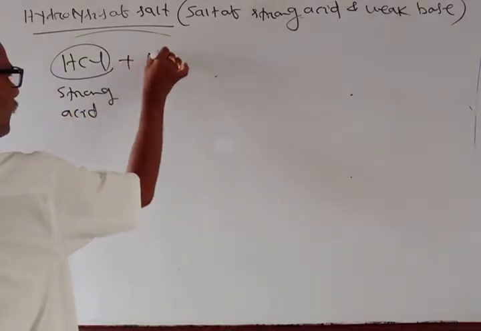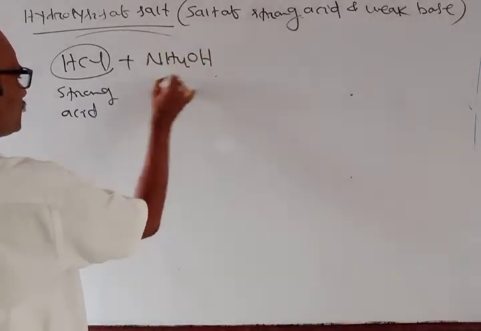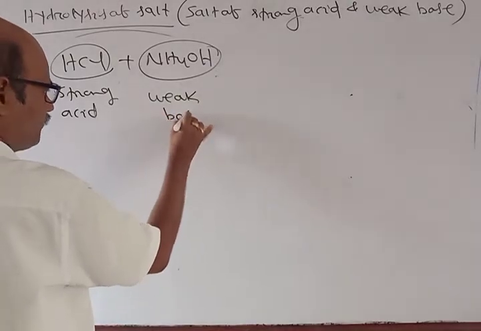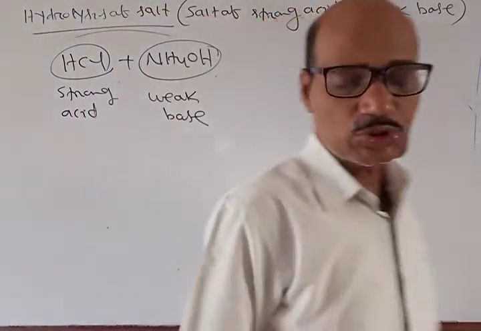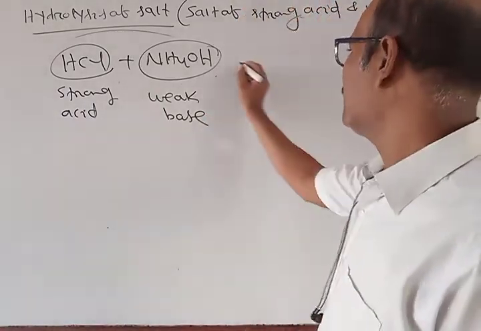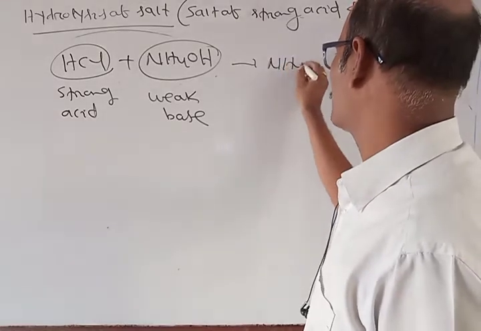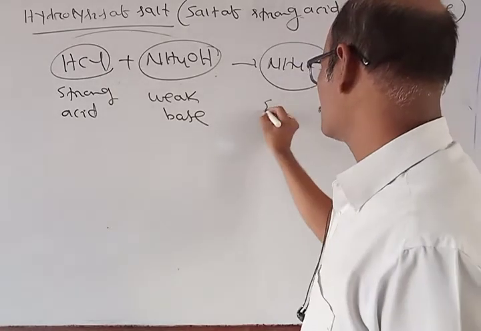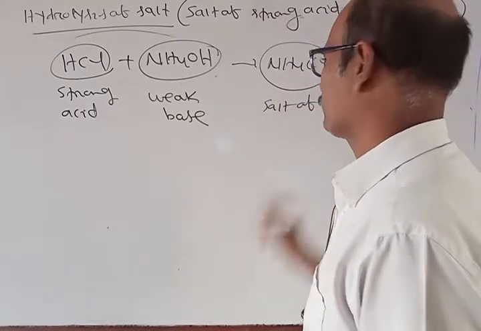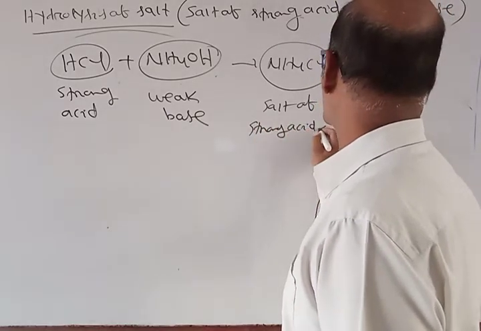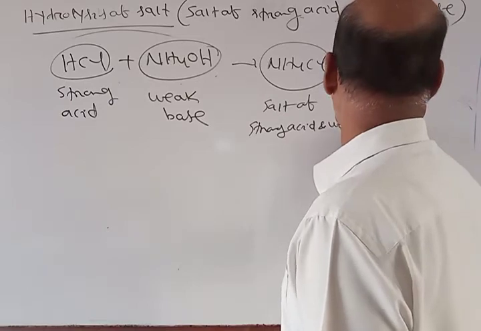When I take NH4OH, it's a weak base. So when this strong acid and weak base are combining, we are getting the salt NH4Cl. So NH4Cl is the salt of a strong acid and a weak base.